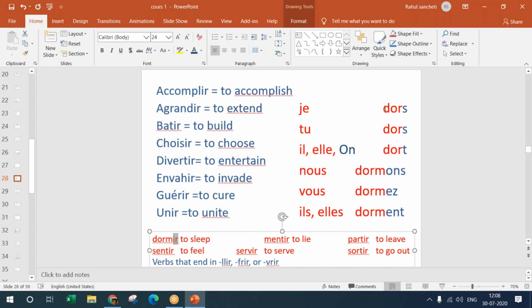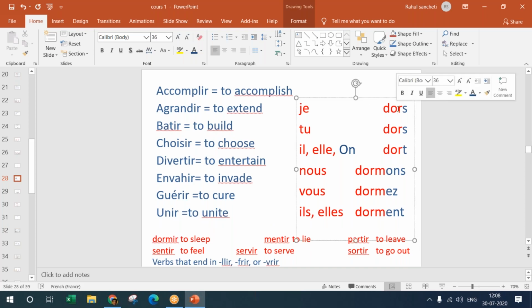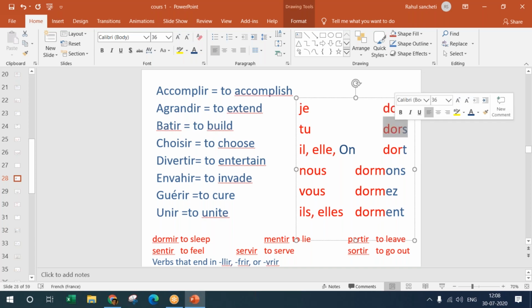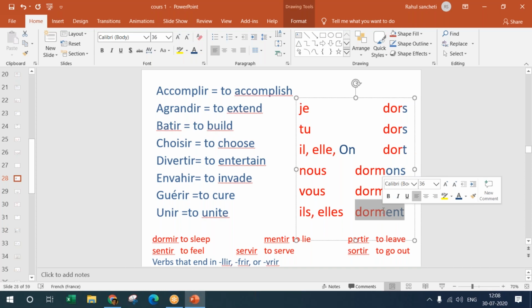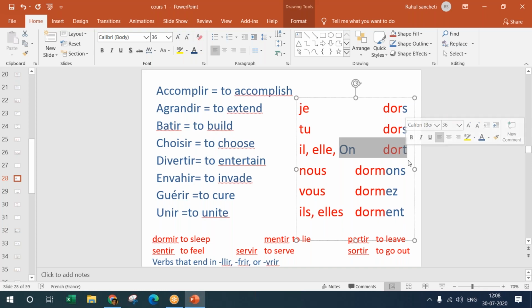Okay. So the conjugation here is "je dors, tu dors, on dort, il dort, elle dort, on dort, nous dormons, vous dormez, ils dorment, and elles dorment". That is, I sleep, you sleep, one sleeps, we sleep, you sleep, and they sleep. One needs to sleep to get healthy. So then in that case we use "on". "On dort sur le lit."